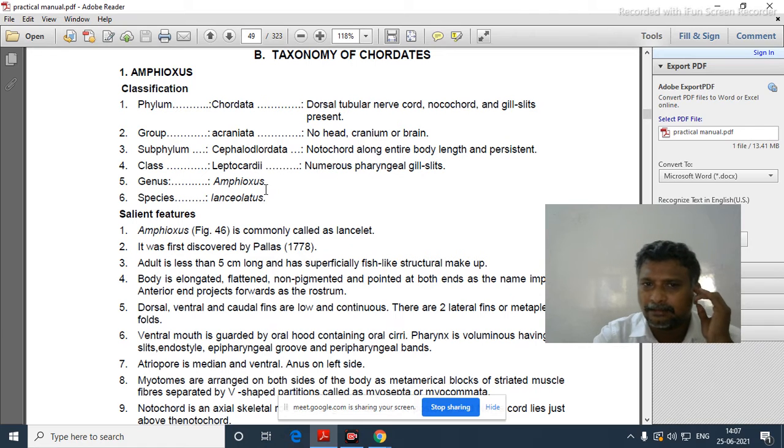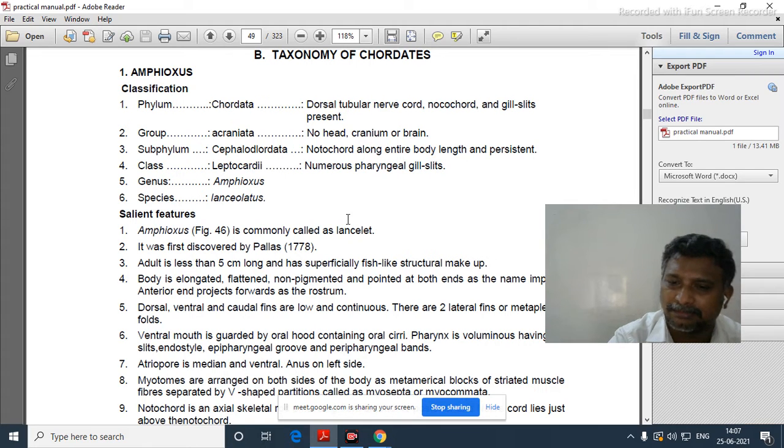Now the Amphioxus belongs to phylum Chordata. We say it belongs to Chordata by observing a dorsal tubular nerve cord, notochord and gill slits; all these characters are seen in that organism. Group Acraniata: by observing this character in that organism, we can say that it belongs to Acraniata, meaning no head, cranium or brain.